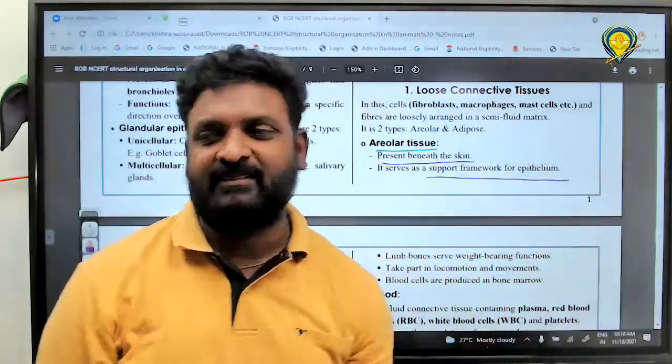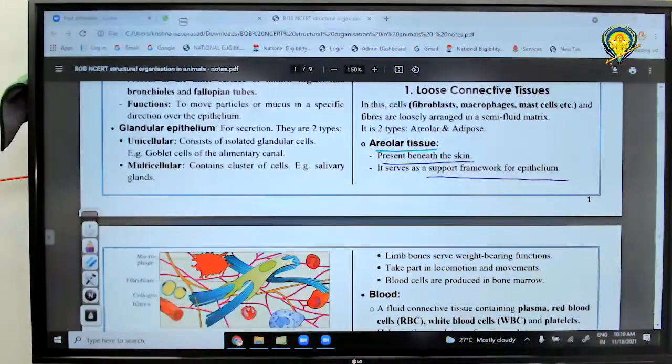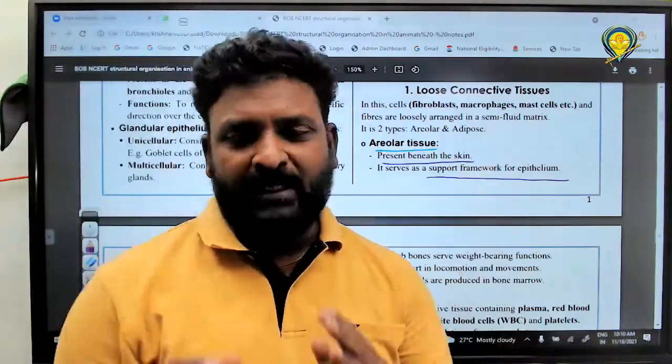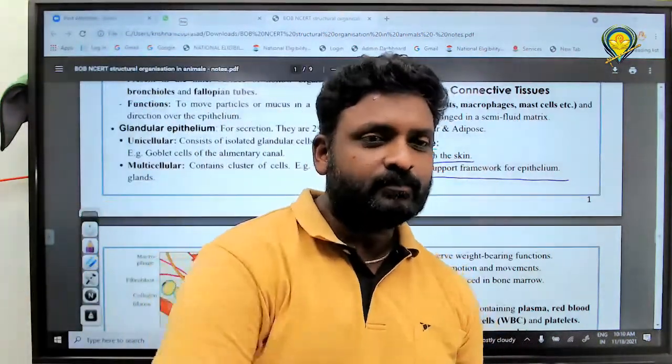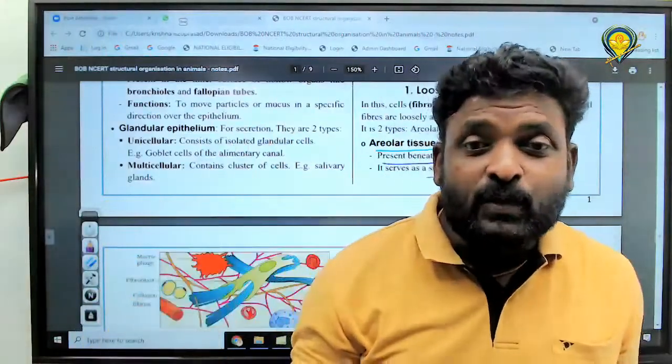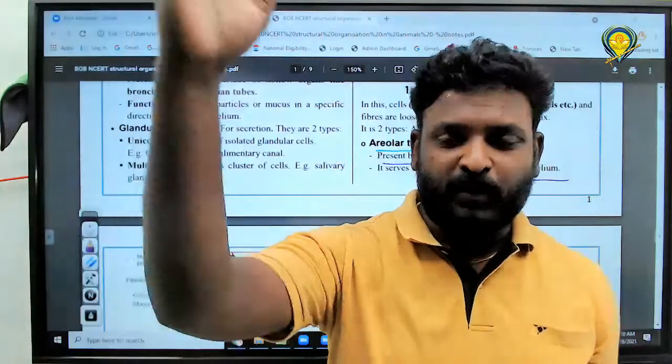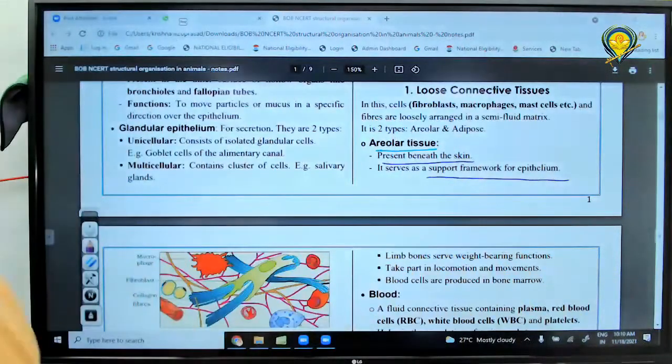Please write it. And you have to write: areolar tissue is the most abundant tissue in all the connective tissues.